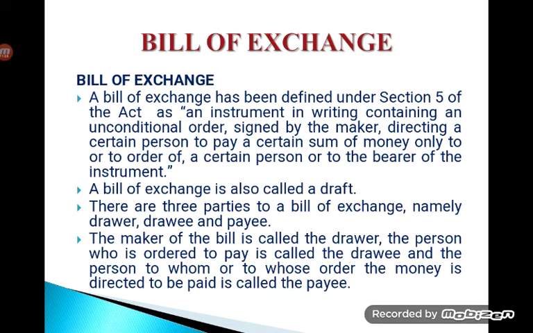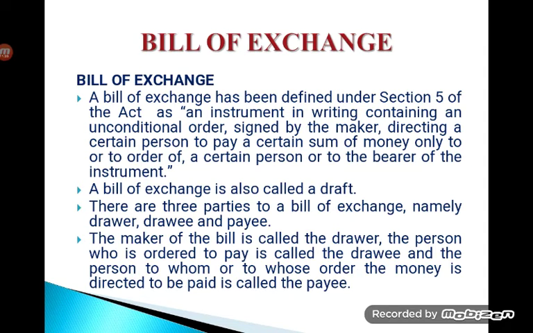If we start this particular concept, bill of exchange, as per the definition given in section 5 of the Negotiable Instruments Act of 1881, it is an instrument in writing containing an unconditional order, signed by the maker, directing a certain person to pay a certain sum of money only to, or to the order of, a certain person or to the bearer of the instrument.